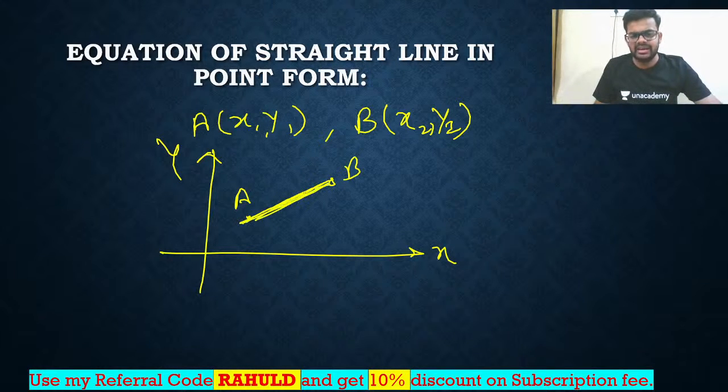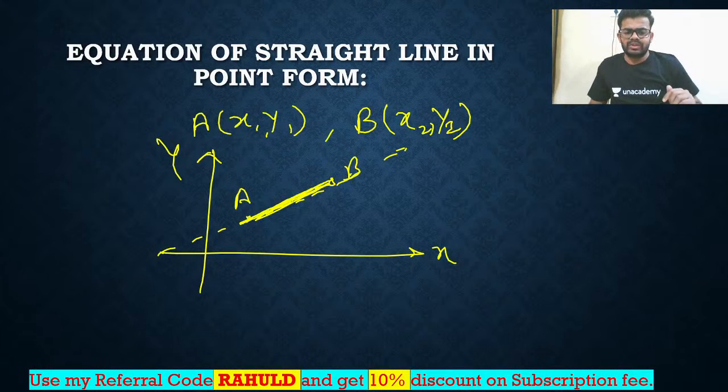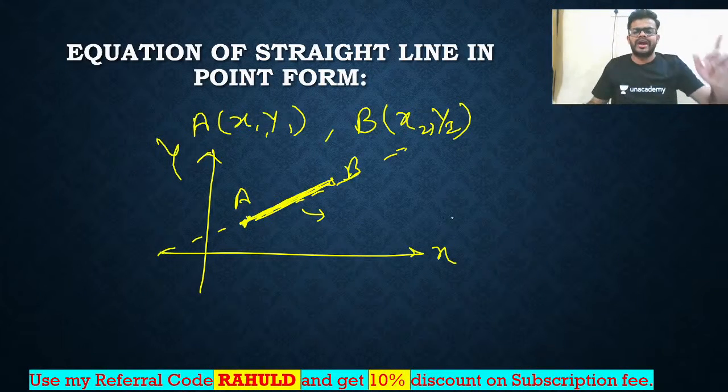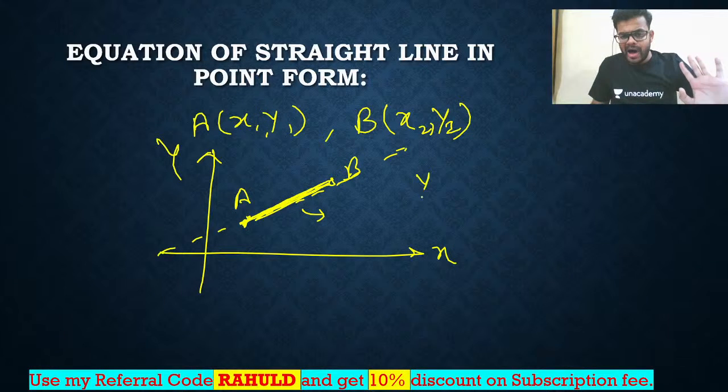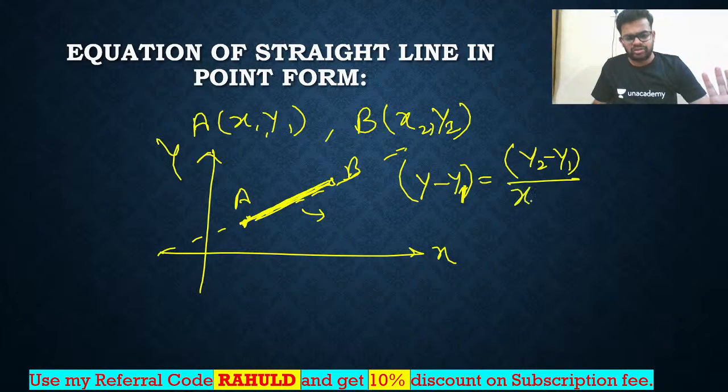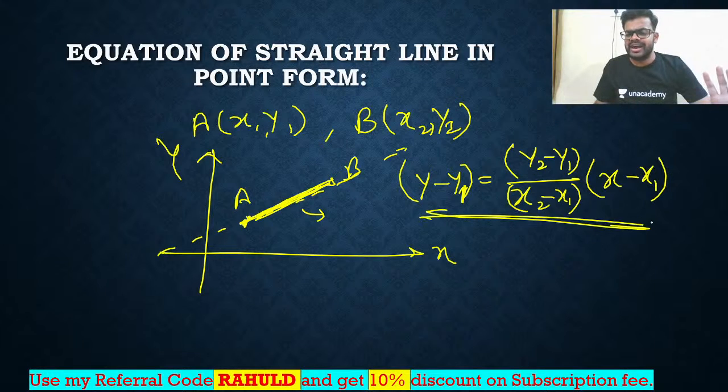So this line, if you extend it here, is called the required line, the line joining A and B, and we need to write its equation. So how to write it? Listen, remember: y minus y1 is equal to y2 minus y1 upon x2 minus x1, into x minus x1. That's all. You can write it like this.